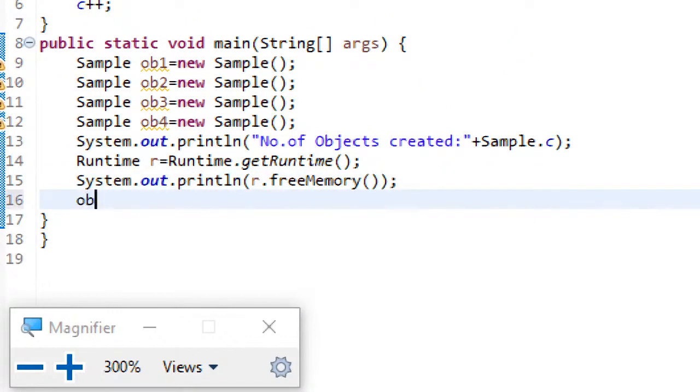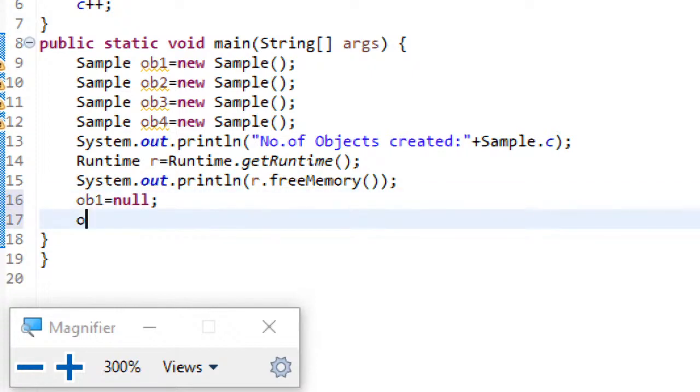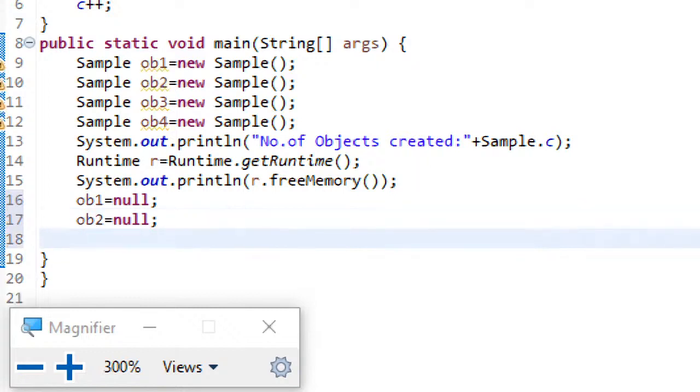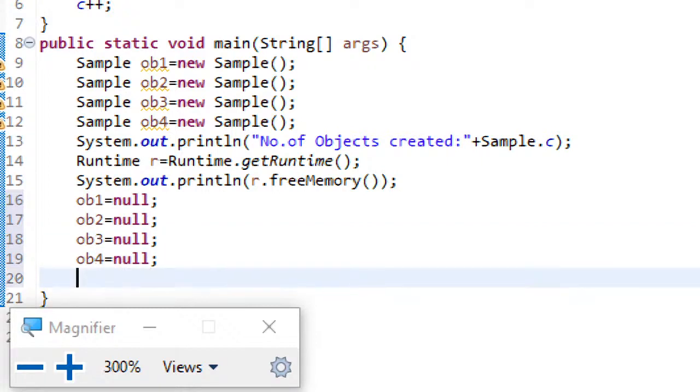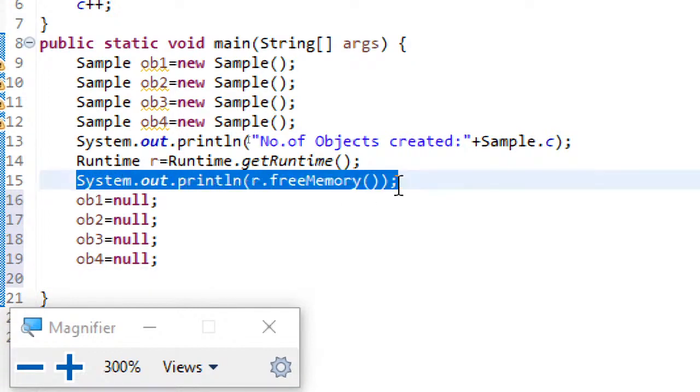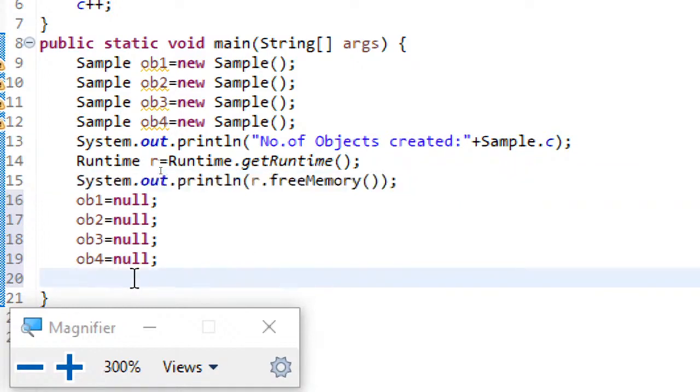Okay, ob1 equal to null, ob2 equal to null, ob3 equal to null, ob4 equal to null. And after making this null, again let us run this statement, free memory.